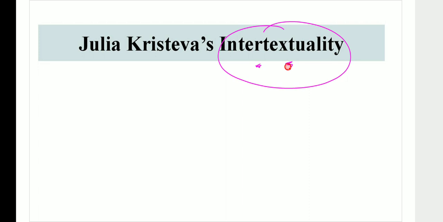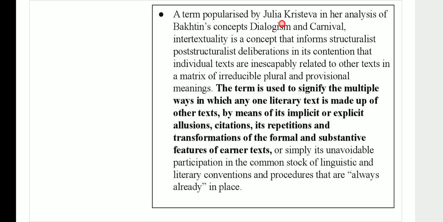Whenever we are looking at Julia Kristeva's notion of intertextuality, why is this so important? The concept is very simple. What is the concept all about? The concept of intertextuality is that all texts are interrelated, and we cannot find parallel meanings altogether. So while Julia Kristeva was looking at Bakhtin's concept of dialogism and carnival, she was trying to talk about intertextuality.